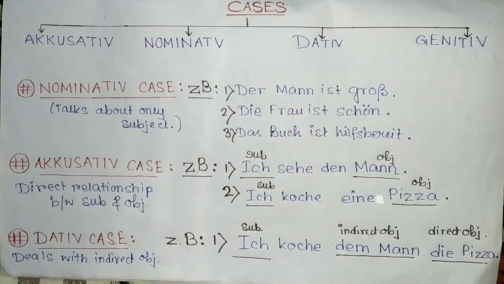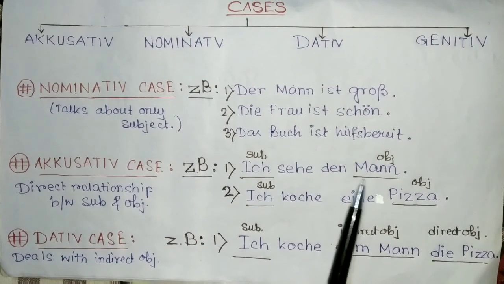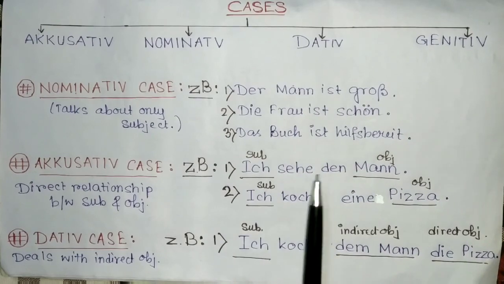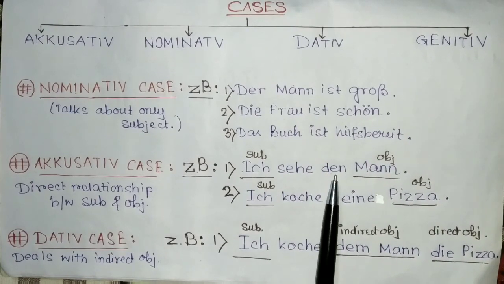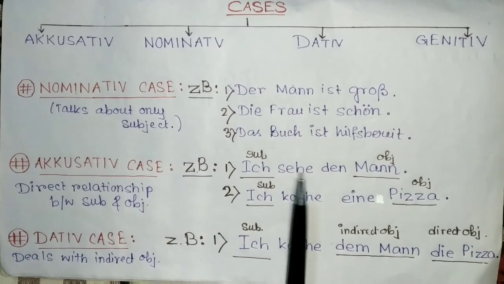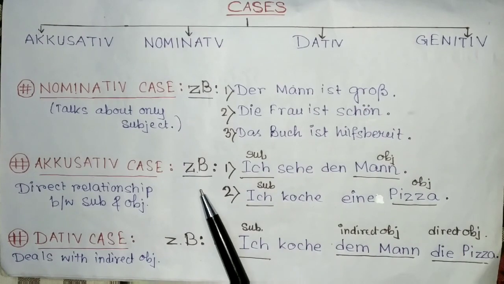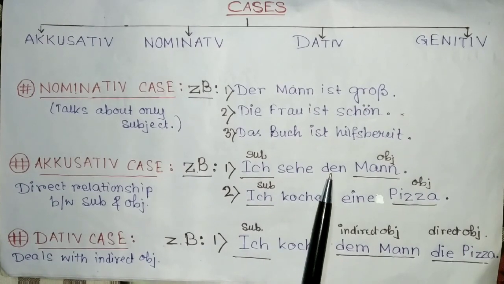Now, some of you might have the question: why have I written den here? You know that Mann is masculine, so it should be der. Yes, it should be der, and now I have written den because this is also due to these cases. The article changes along with the cases. Watch the video till the end. Therefore, you will get to know how these articles are changing. I'll explain this to you.